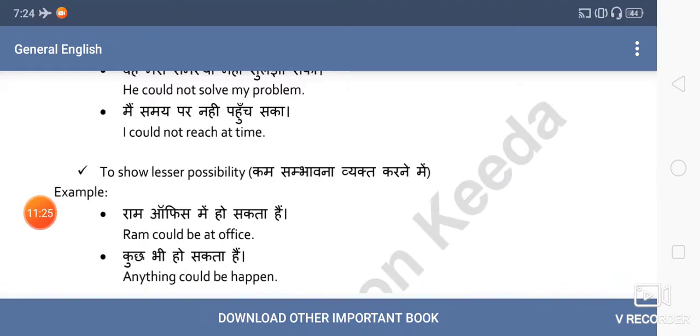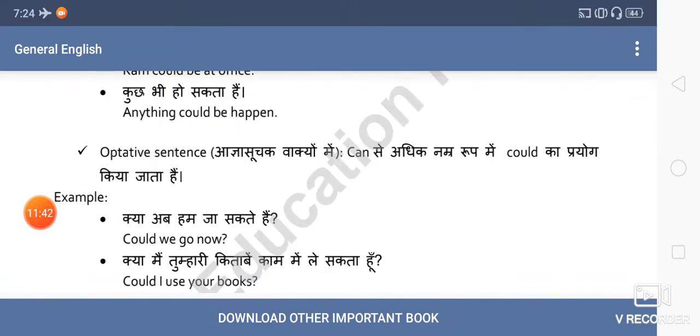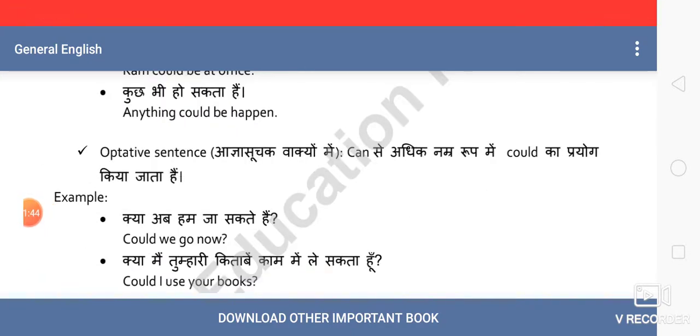We also use it to express less possibility. Like, Ram could be at the office. So there is less possibility. If we say maybe, the possibility is higher. Anything could happen, again the possibility of it happening is a little less. And this is a very common use, the third use that I am talking about now.